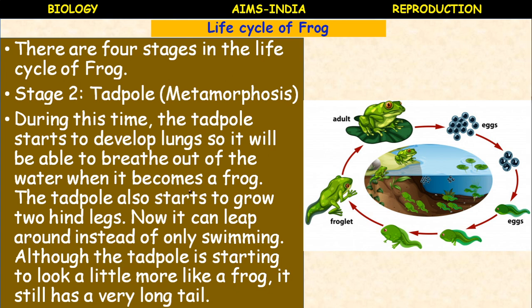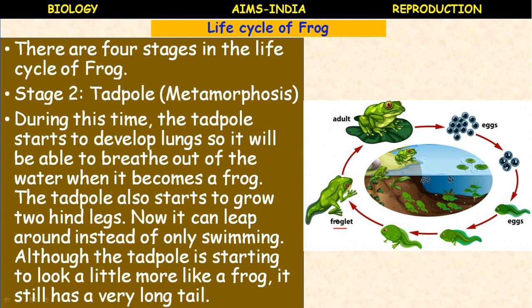The tadpole also starts to grow 2 hind limbs. First hind limbs are developed. Now it can leap around instead of only swimming. Leaping movement or hopping movement will be started. Although the tadpole is starting to look a little more like a frog, it still has a very long tail. Though it is called a froglet, though it resembles the young frog, the tail will be still present. A very long tail is present.